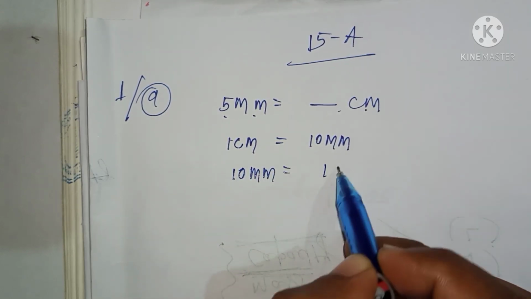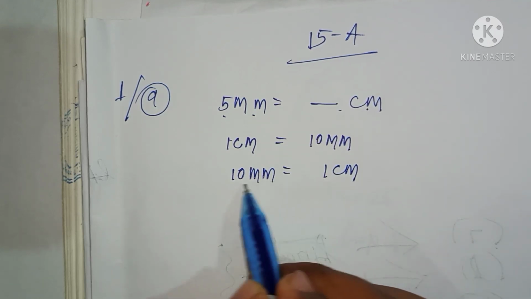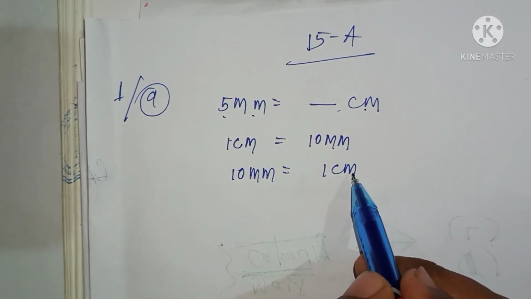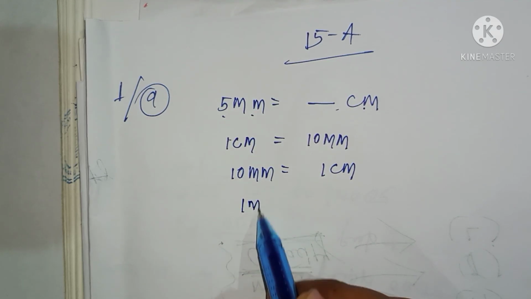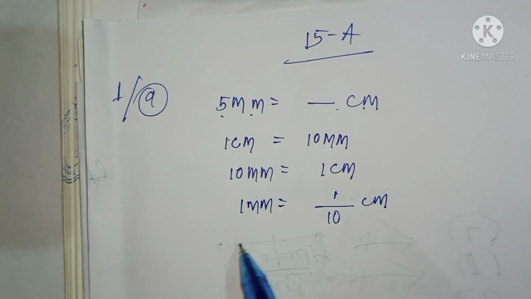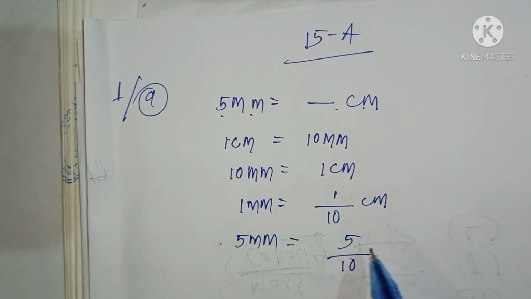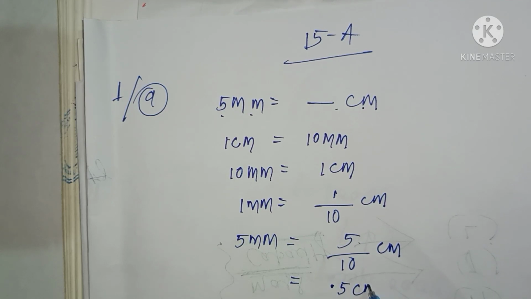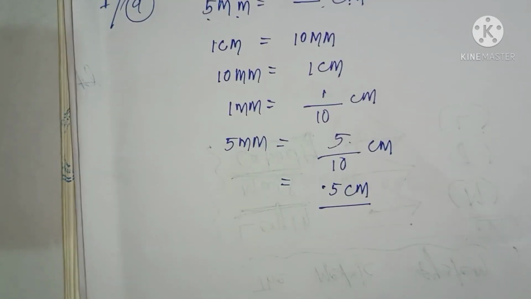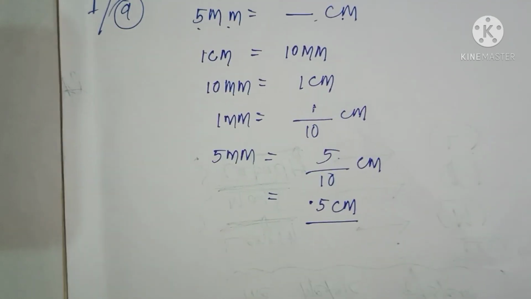Like 10 millimeter is equal to 1 centimeter. The unit which is asked, you should keep last, not on the left-hand side but on the right-hand side. So 1 millimeter we can write as 1 by 10 centimeter. As the question asks for 5 millimeter, 5 multiplied by 1 by 10 is 5 by 10 centimeter. So we can write 0.5 centimeter. Is it clear to all of you? Yes or no? Exactly in this process you will do all of these.